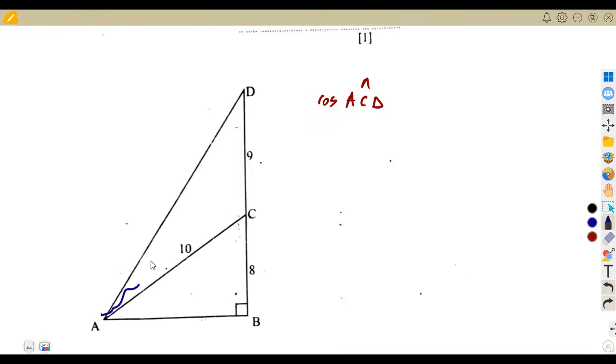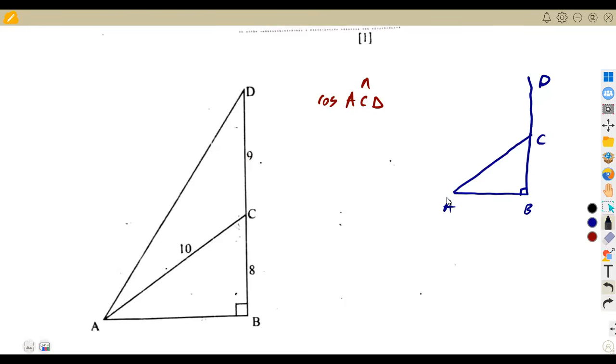So what I'm going to do is remove this line AD. I want you to see what's happening here. If we remove this line, we're going to see properly what I talked about in that trigonometry video. We're going to remain with something like this. I removed this part here. All right, so that is our A, this is our B, this is our C, this is our D.